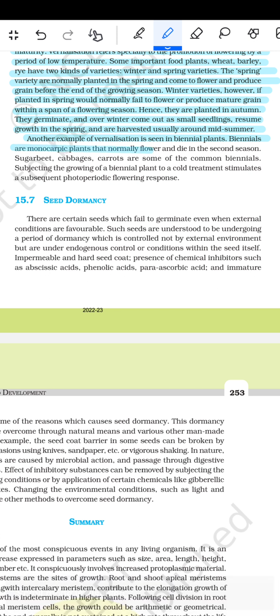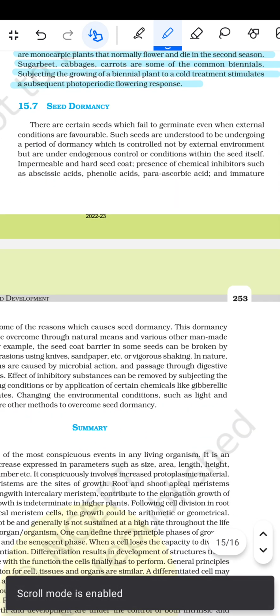Biennials are monocarpic plants that normally flower and die in the second season. Sugar beet, cabbage, carrot are some of the common biennials. Subjecting the growing biennial plant to cold treatment stimulates the subsequent photoperiodic flowering response. Then comes seed dormancy.